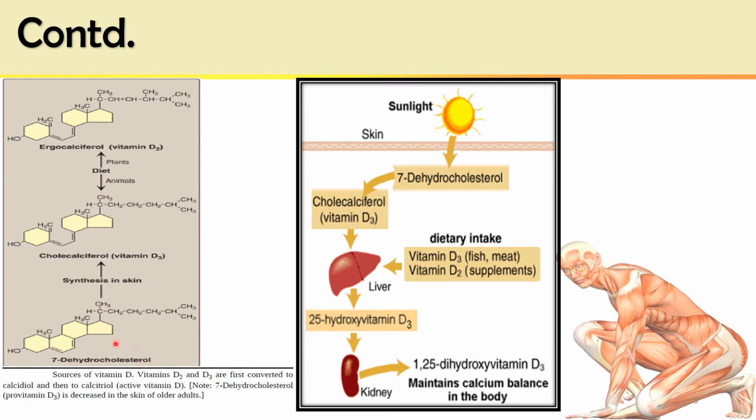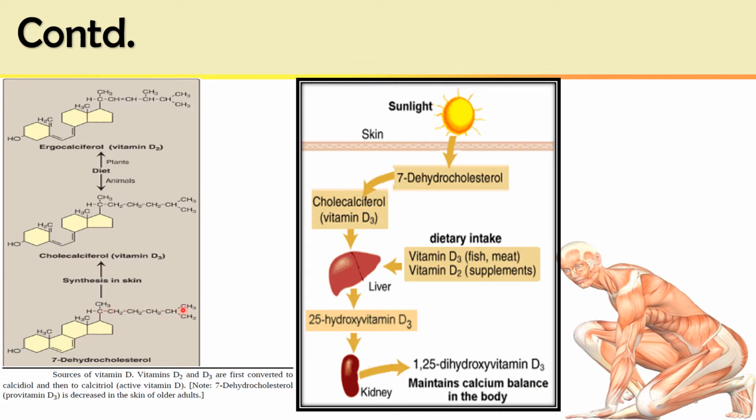7-dehydrocholesterol is the endogenous precursor of vitamin D3. This is an intermediate in the synthesis of cholesterol in the liver of our body. The structural difference, try to understand so that it would give you understanding of the chemical reactions and biological functions. This 7-dehydrocholesterol is related with cholesterol, structurally almost similar.